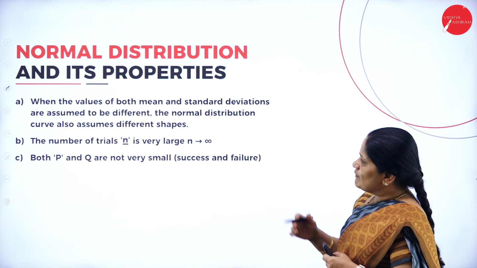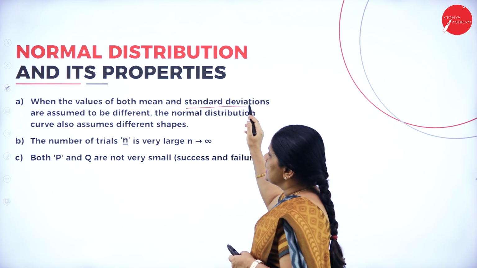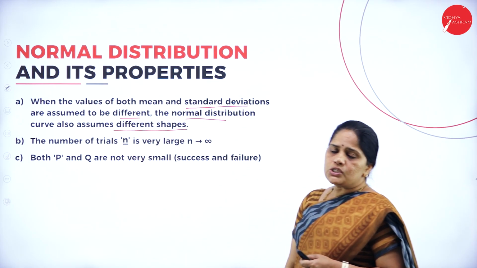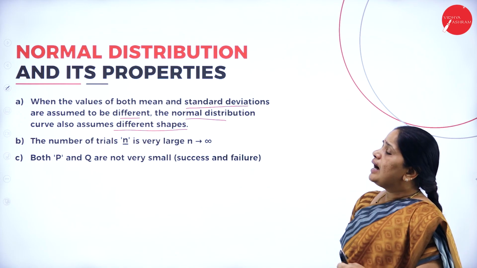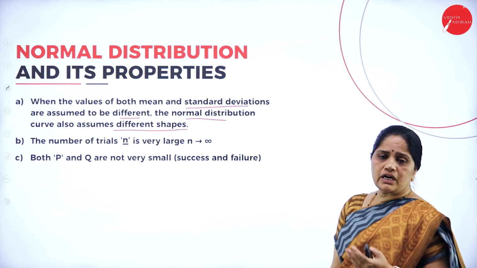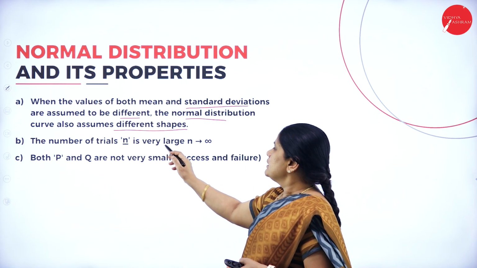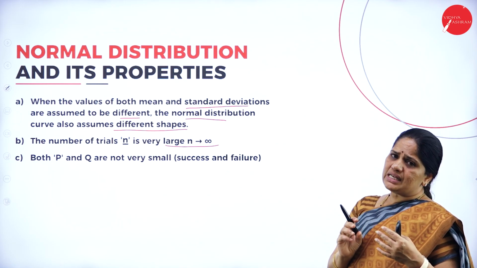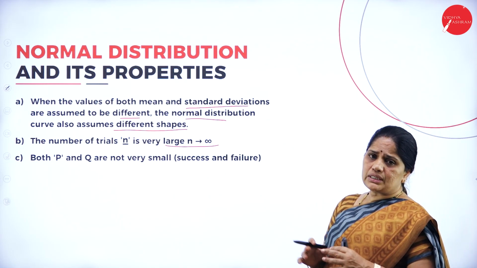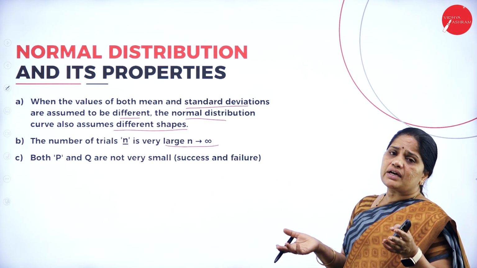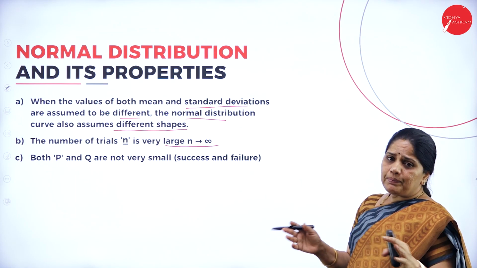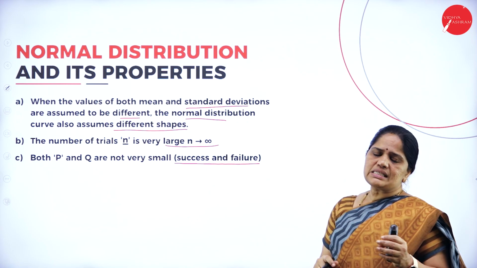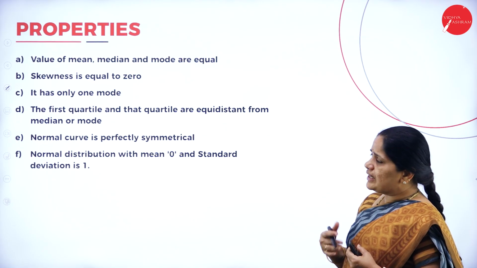When the values of both mean and standard deviation are different, the normal distribution curve also assumes different shapes. The number of trials n is very large here. For the Poisson distribution, n was very small, but in the case of the normal distribution it will be very large. If you are having a survey of the population of India, then the population will be very large. So, p and q are not very small, and the success and failure rates will also be high.